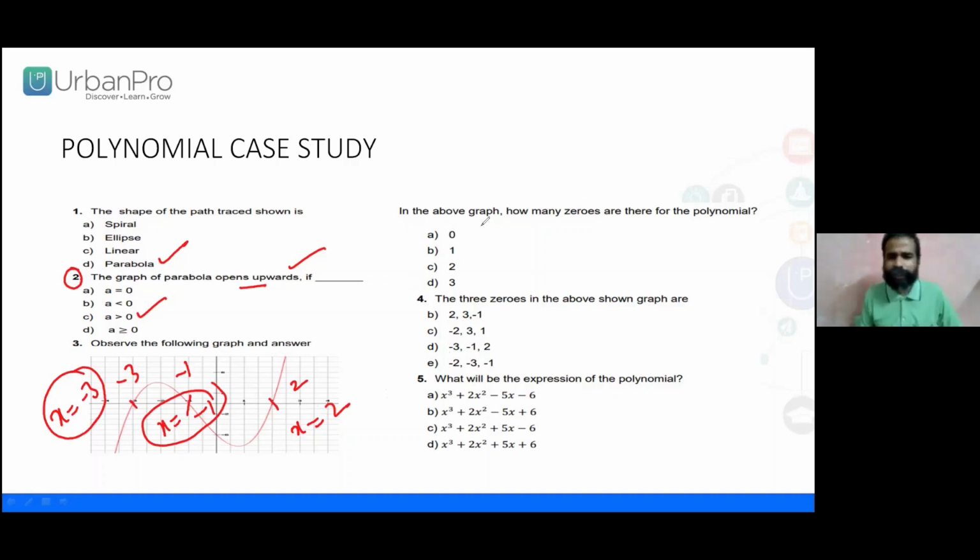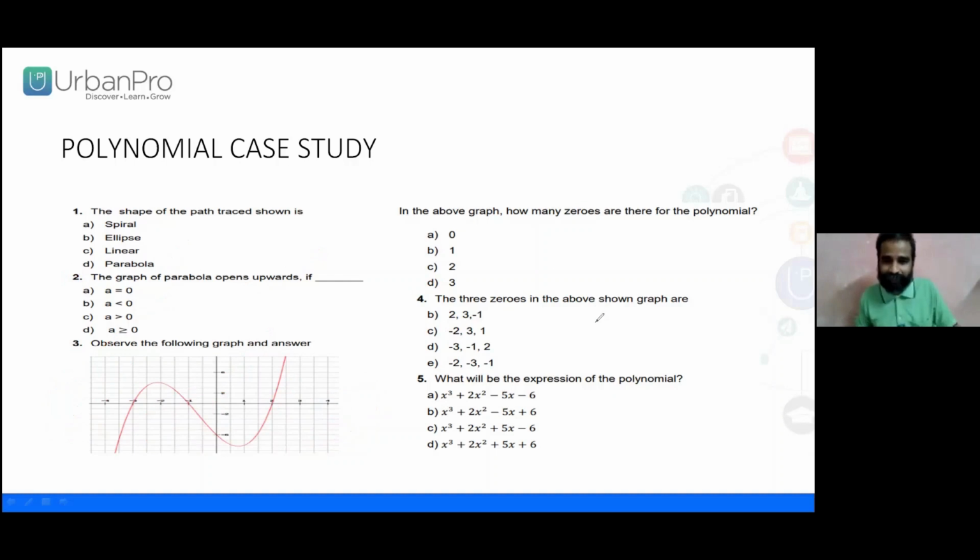Now, in the above graph, how many zeros are there in the polynomial? Can you tell me? This is the first one, this is the second one, this is the third one. How many zeros are there? You are right, 3 zeros are there. Yes, well done.